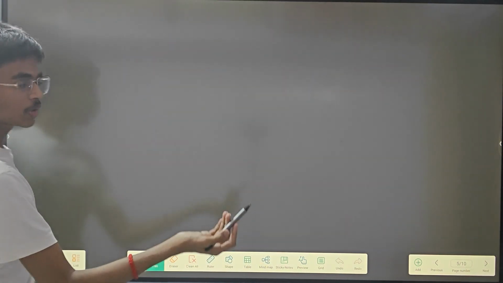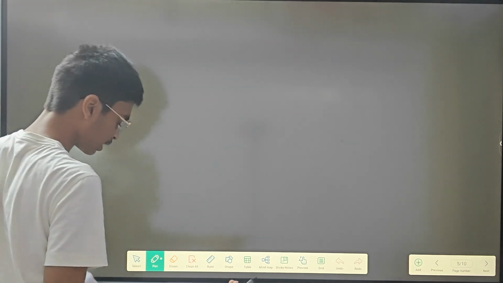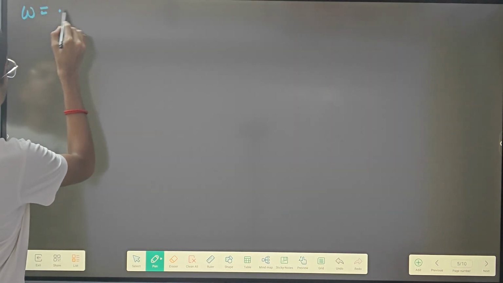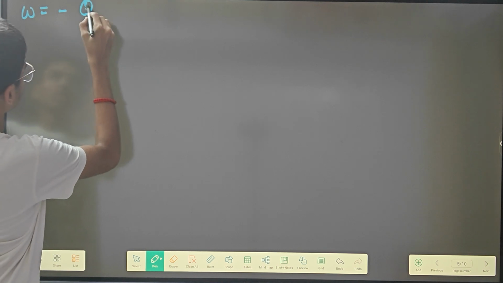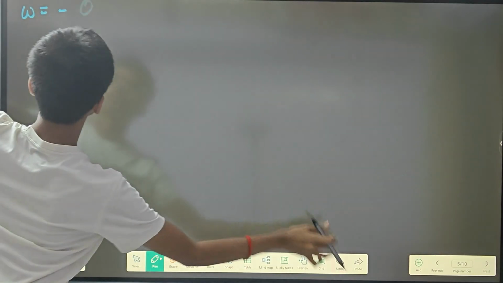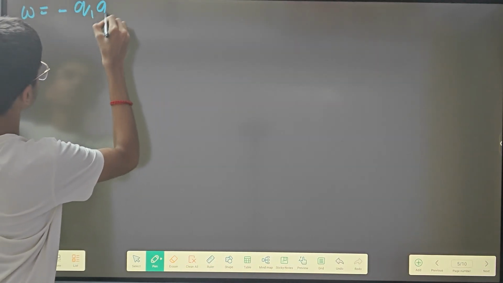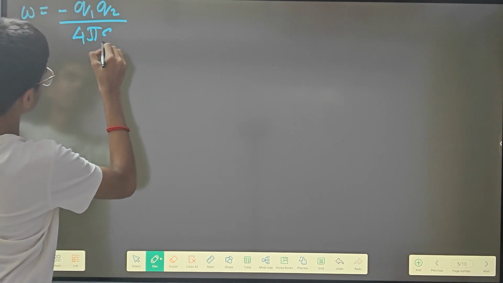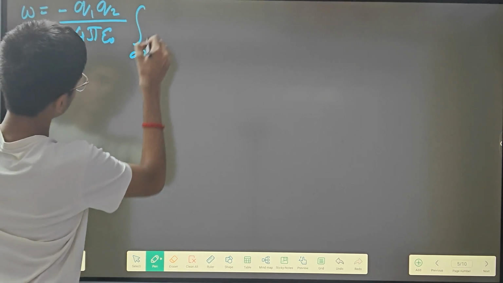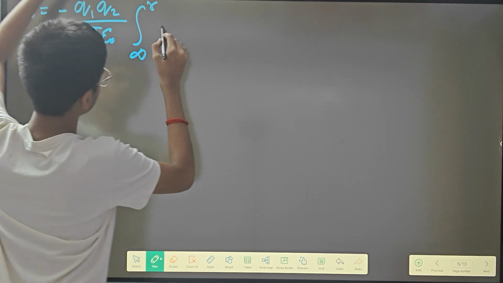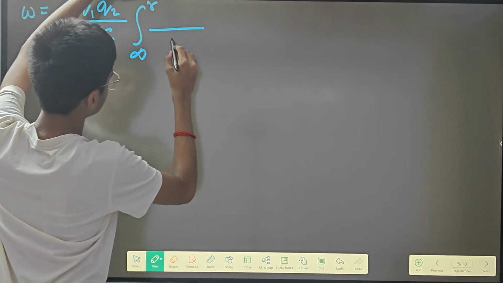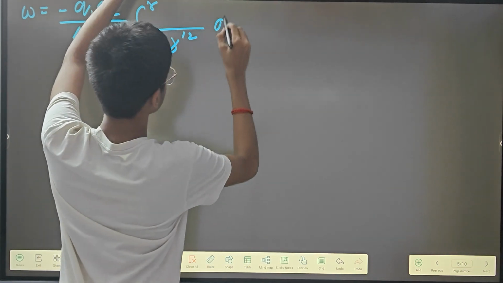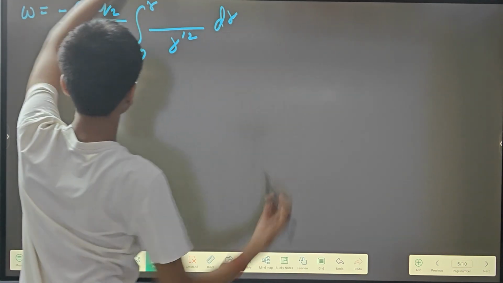Okay, so now I'm going to take all the constants out. Then how will it be? Work done is equal to minus q1 into q2 whole divided by 4 pi epsilon naught, and integral from infinity to r of 1 by r dash square into dr. This is how it's going to be.